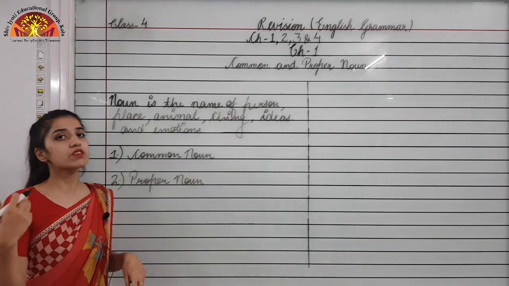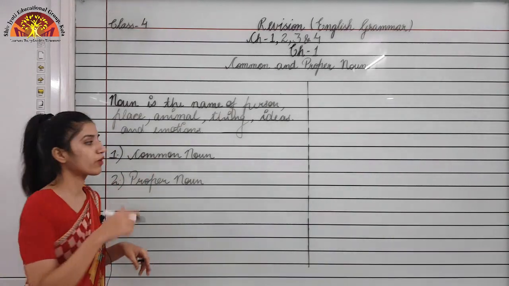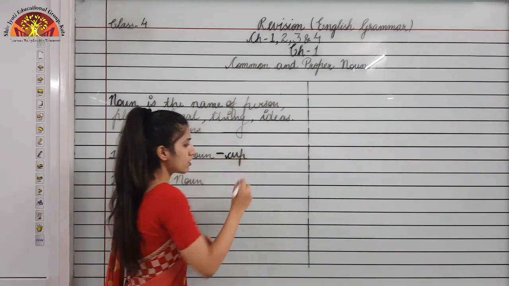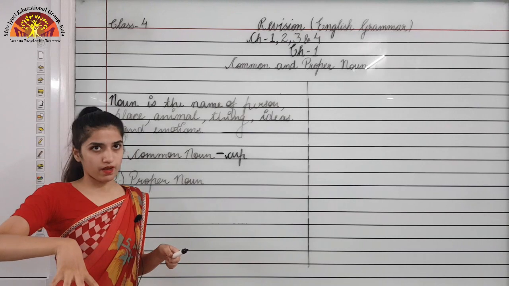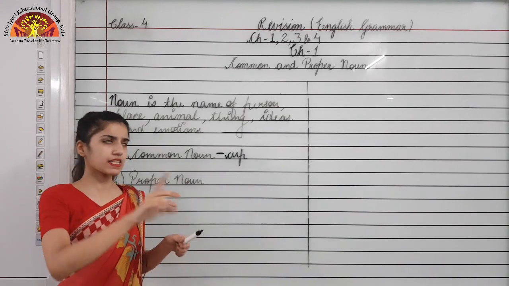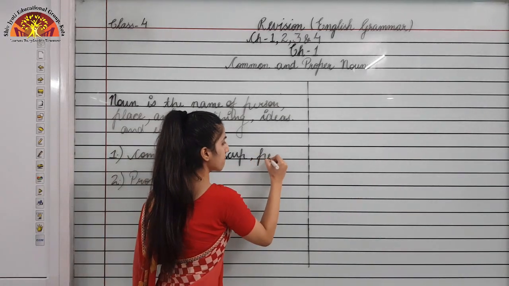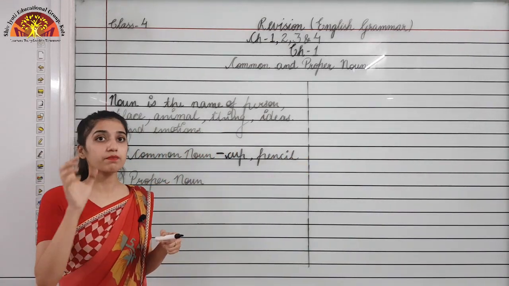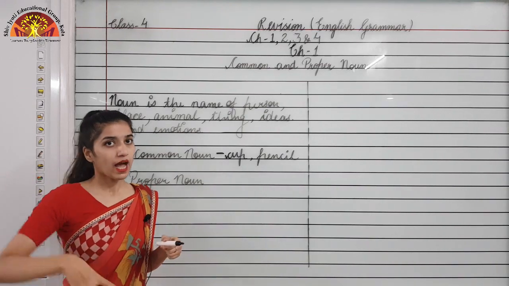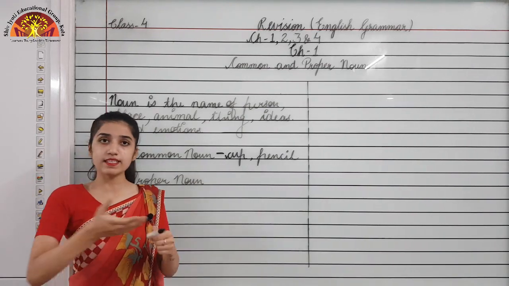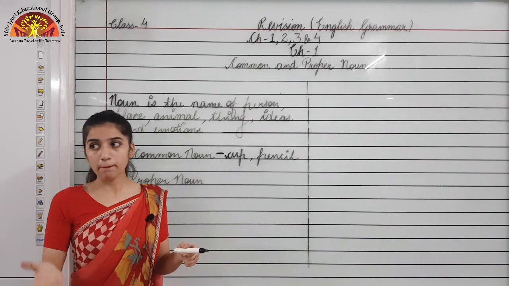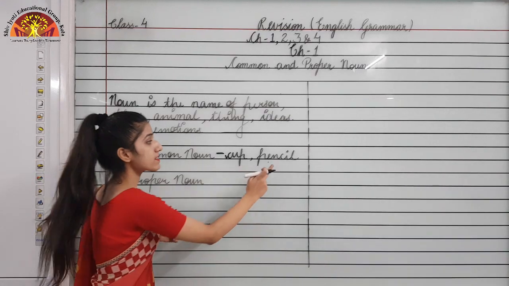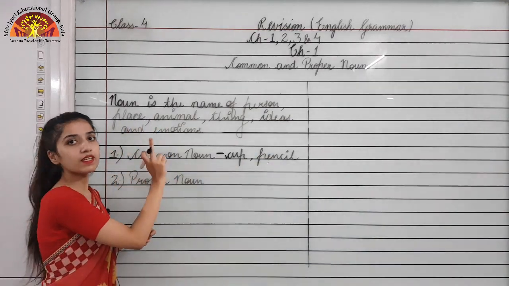Okay, so I am telling you some examples of common noun. Examples of common noun are cup. I am not talking about a particular cup over here, just a common example, that is cup, or pencil. I am not talking about a particular pencil or its specific name. Pencils are so many, like Apsara, Camlin, right? But we are taking the example, I am just saying pencil. So pencil will be categorized as a common noun.